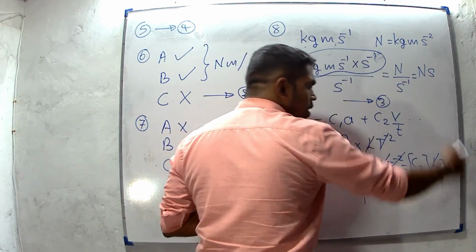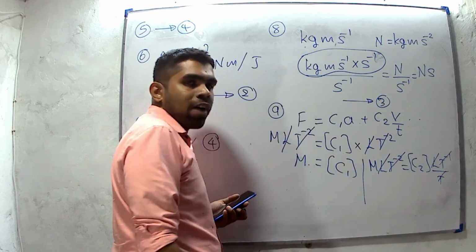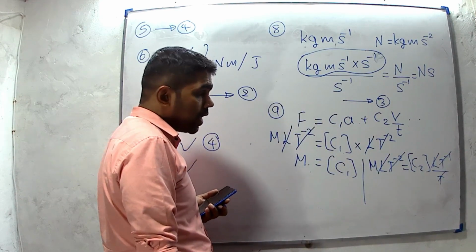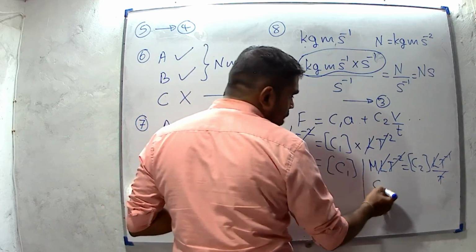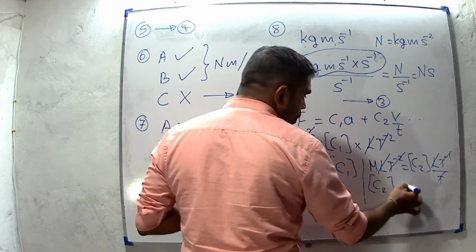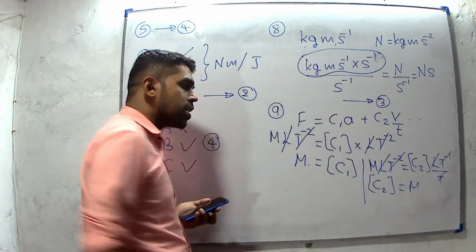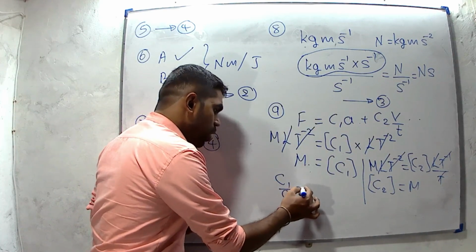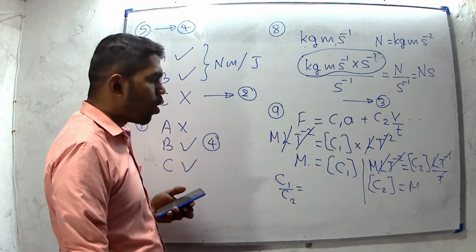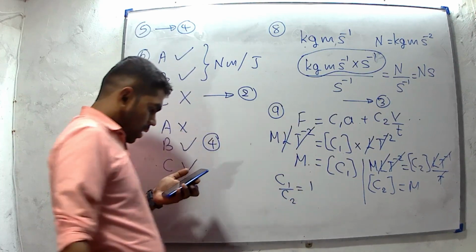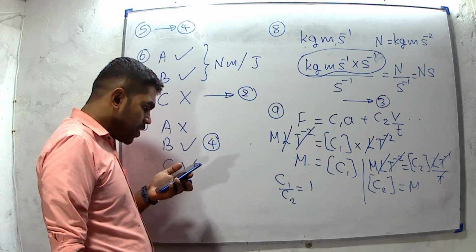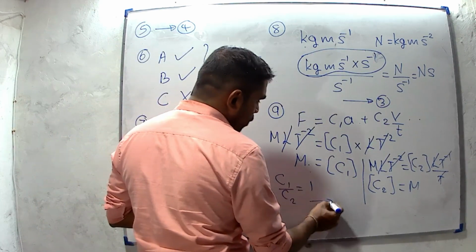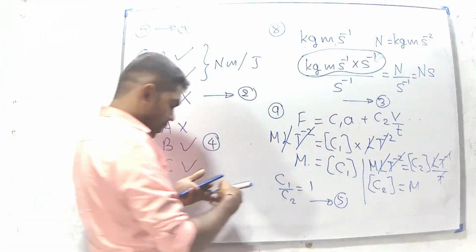We know that this T term is T minus 1 when brought to the numerator. We can cancel out. Then dimensions of C2 is also M, the same dimensions. Then the ratio of C1 and C2 has no dimension. Then the answer is dimensionless. Answer 5 for question number 9.